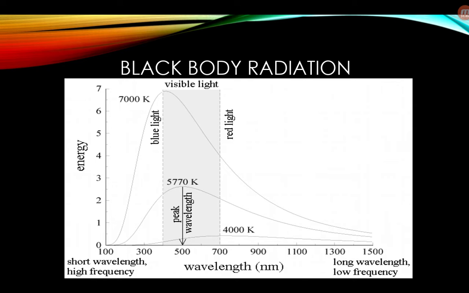You can note that the visible part is from blue light to red light, and red light has a higher wavelength than blue. As the temperature increases, the peak moves to shorter wavelength, that is towards blue light from red light.